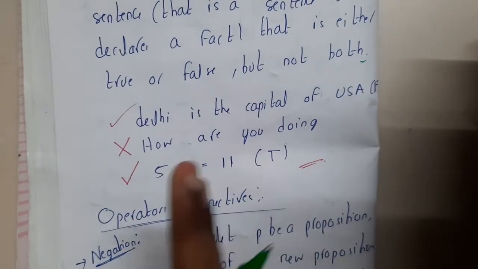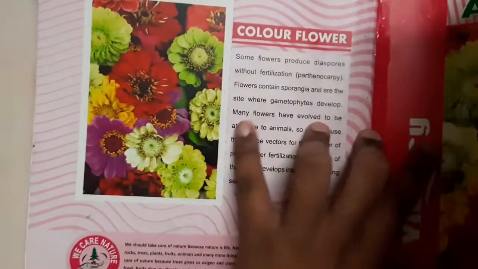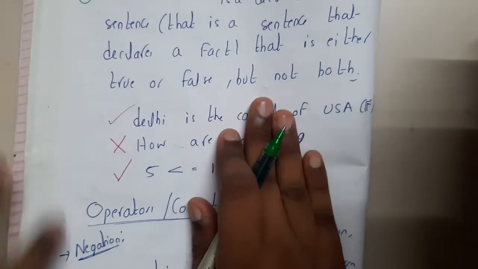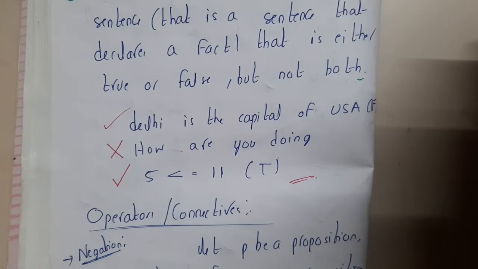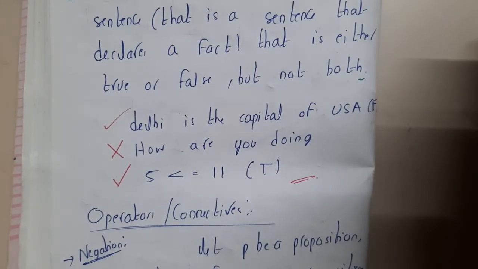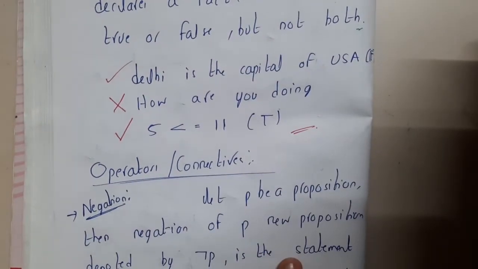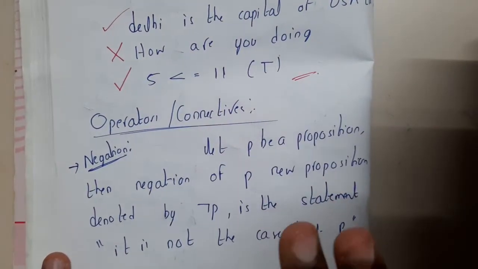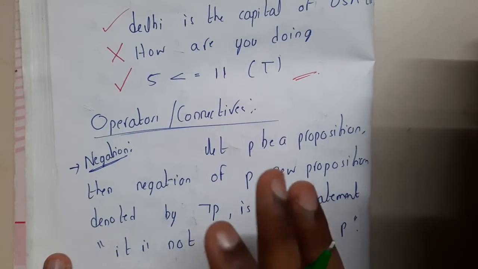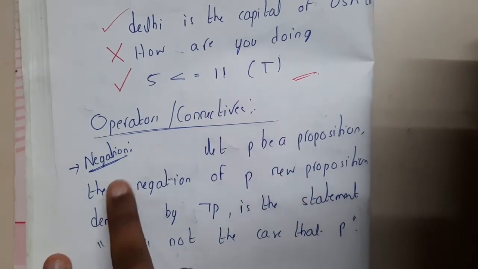I think most of the students already have some idea about digital electronics. We discussed various operators there. Those exact operators are repeated here, but the concept is almost the same. There are a few operators or connectives in propositions. The first type is negation.